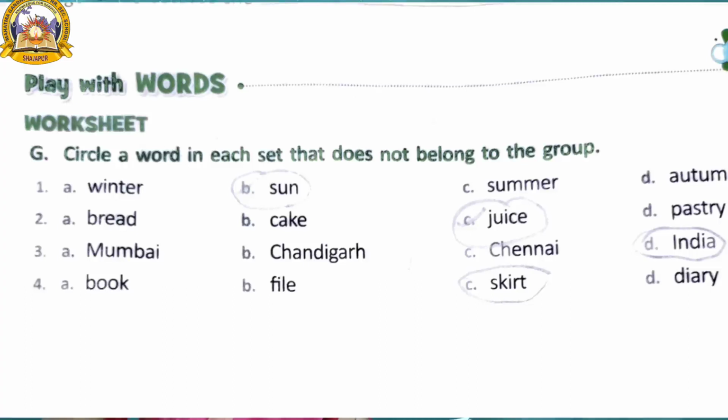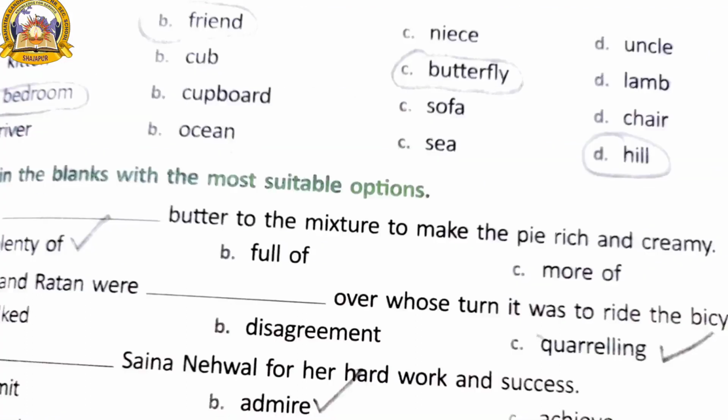On juice you have to put a circle mark. Bombay, Chandigarh, Chennai, India. You have to put a circle on India. Book, file, skirt, dirty. You have to put a circle on skirt. Friend, niece, uncle. You have to put a circle on friend. Kitten, calf, butterfly, lamb. You have to put a circle on butterfly.